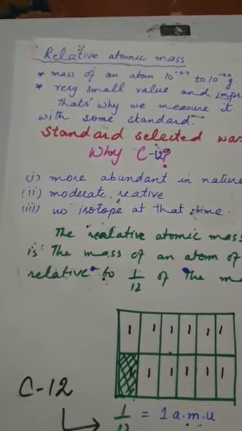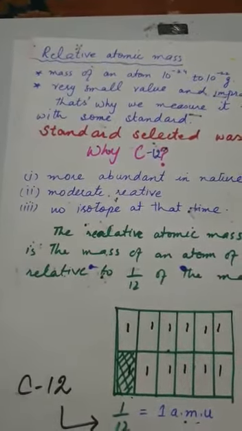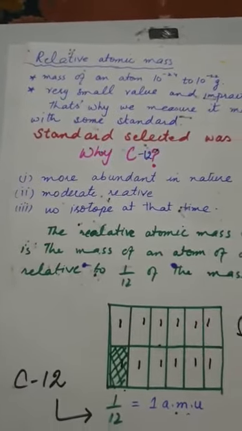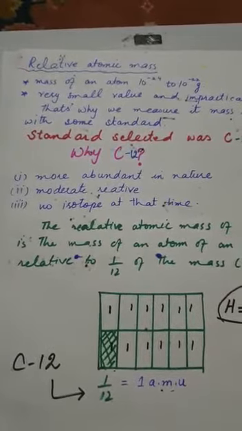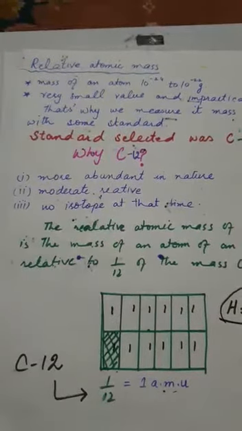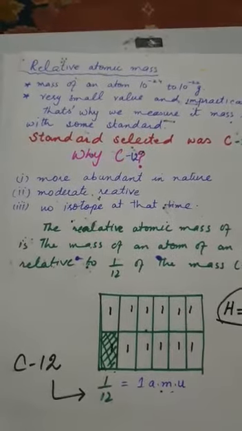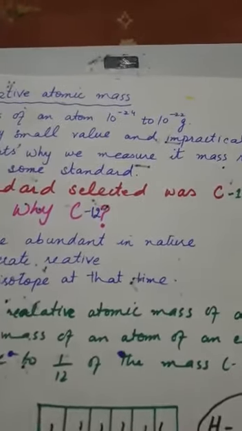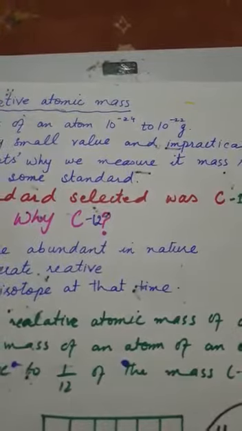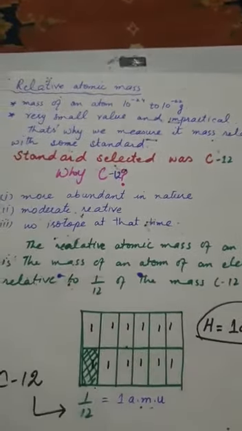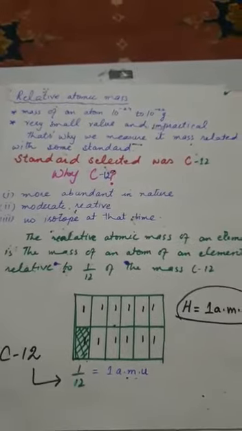they were actually related with the standards. For that reason we study the relative atomic masses. So we know very well that an atom is a very tiny particle. For that reason the mass of an atom ranges from 10 raised to power minus 24 to 10 raised to power minus 22 gram, which is a very small quantity. For that reason we can't measure the mass of an atom directly.